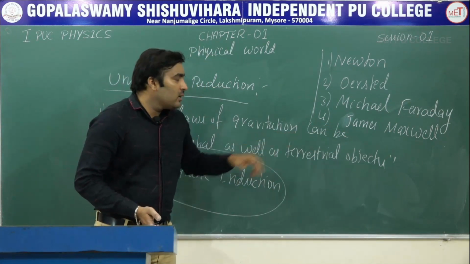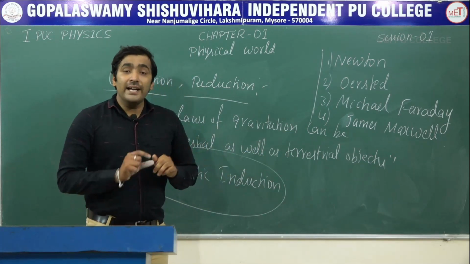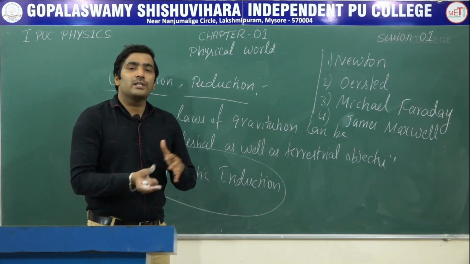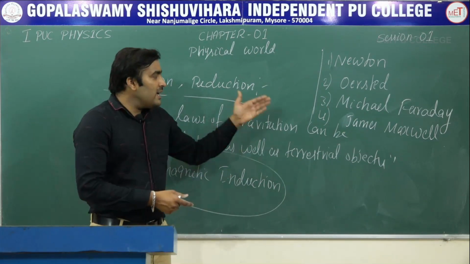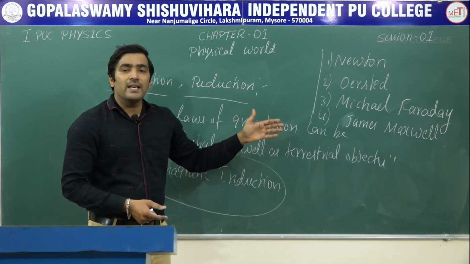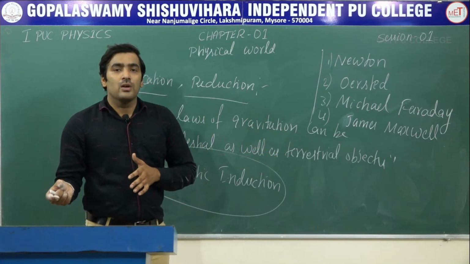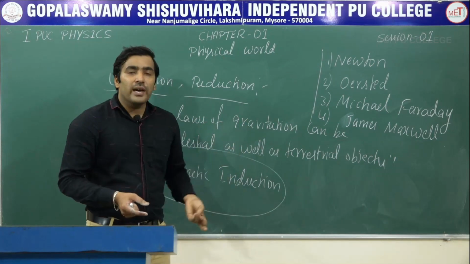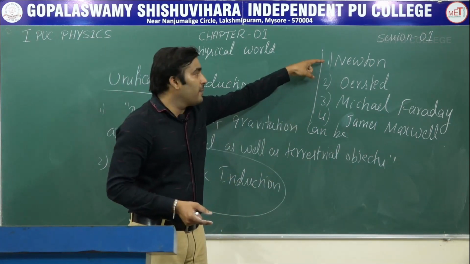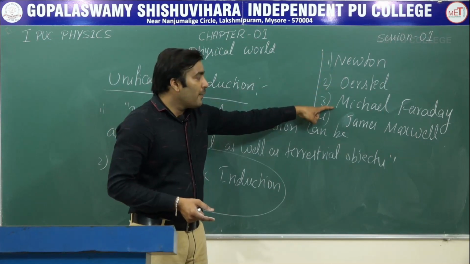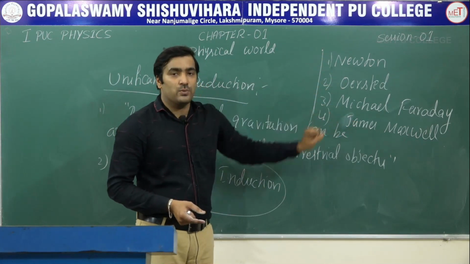He said that light is an electromagnetic wave. Light is a concept which comes under optics, and he achieved the unification by saying that light is an electromagnetic phenomenon. So the unification in physics was achieved by these four scientists. You can remember Newton, Ørsted, Michael Faraday and James Maxwell.